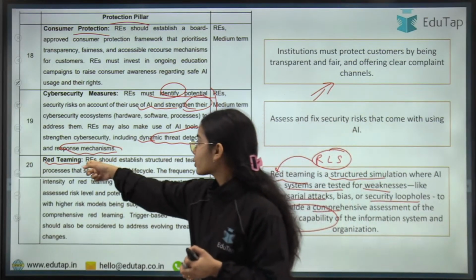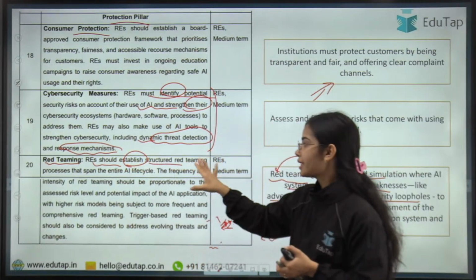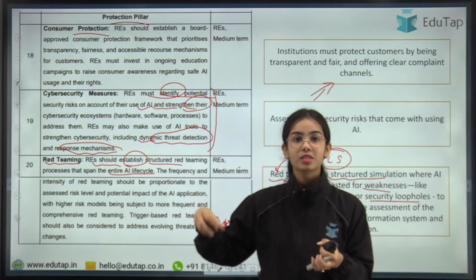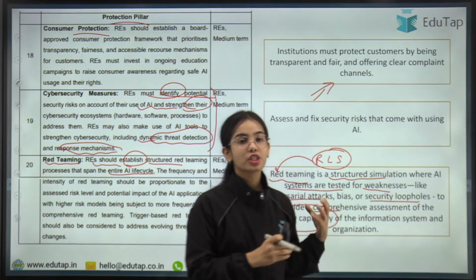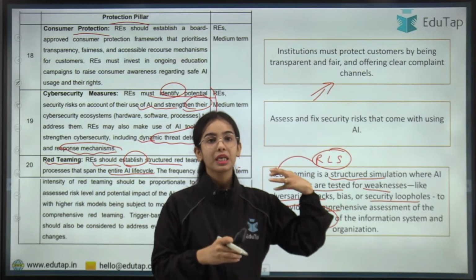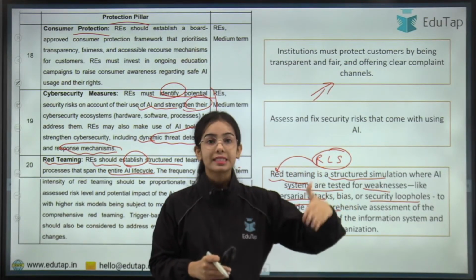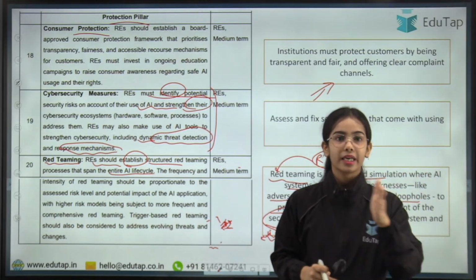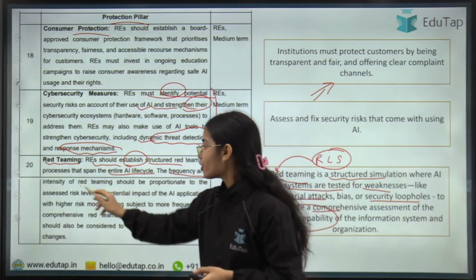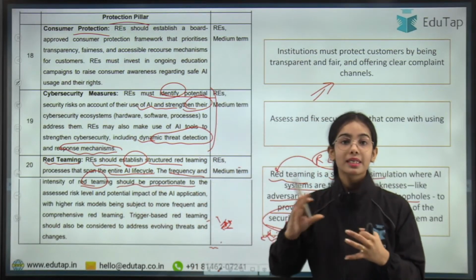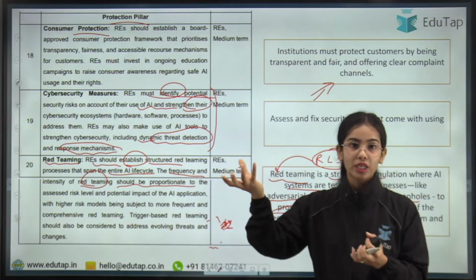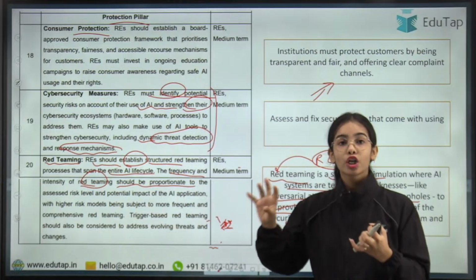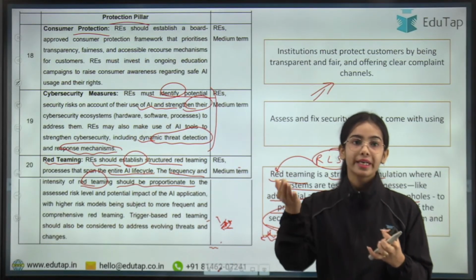Regulated entities should establish structured red teaming processes that span the entire AI lifecycle. When it is being developed and when it is being deployed, structured simulations with real life scenarios should happen, and the AI should be tested again and again in its whole lifetime. The frequency and intensity of red teaming should be proportionate to the risk level. The riskier the AI model is, and the more it is integrated with people and the ecosystem of the financial sector, the more red teaming should happen.